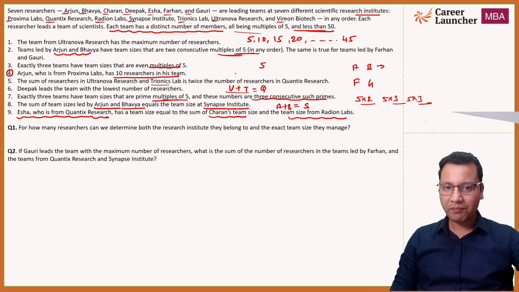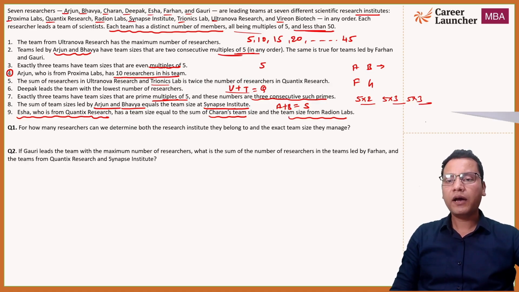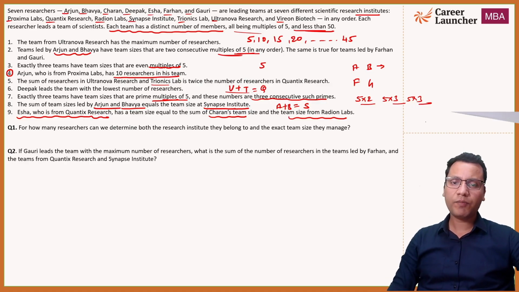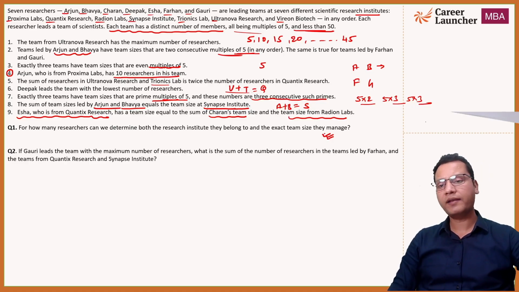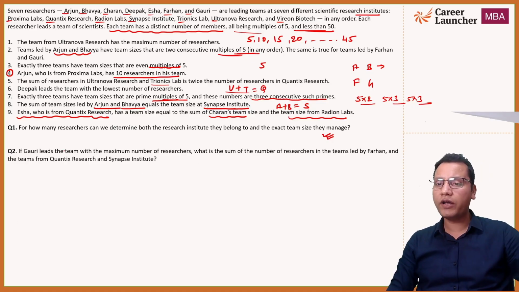Now, it's okay, straightforward data is given, not much comprehension is needed, you have to think a bit. And basically these are number based arrangements, right? Let's quickly look at the question once. For how many researchers can we determine both the research institute they belong to and exact team size? Okay, so in that case, if you are able to completely fill the table, you can answer it easily. Second question, if Gauri.